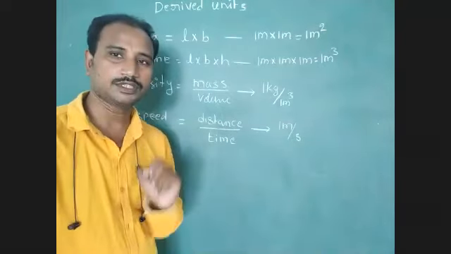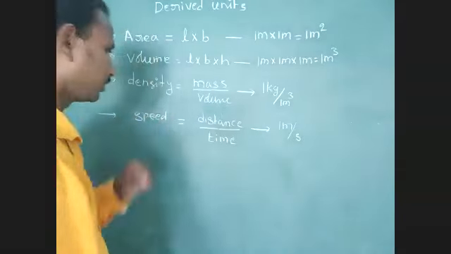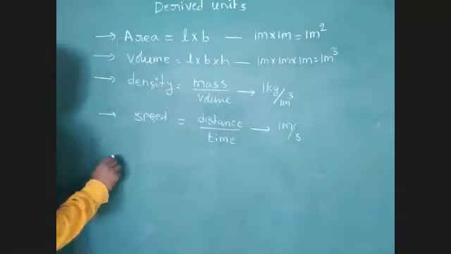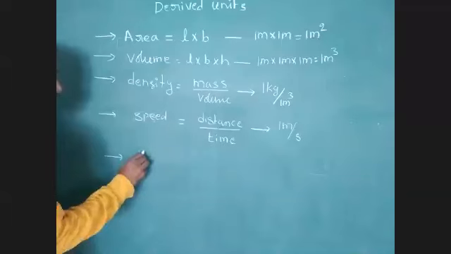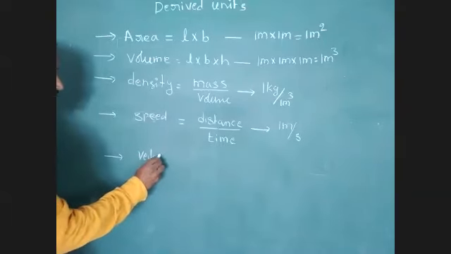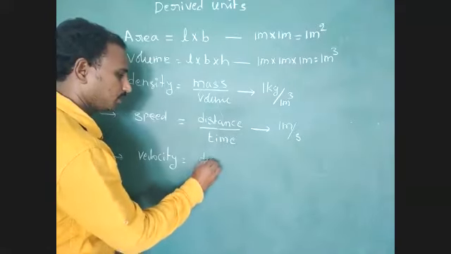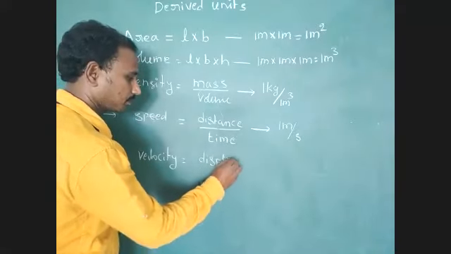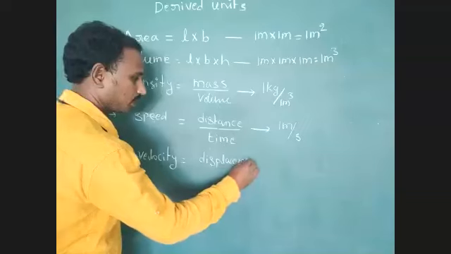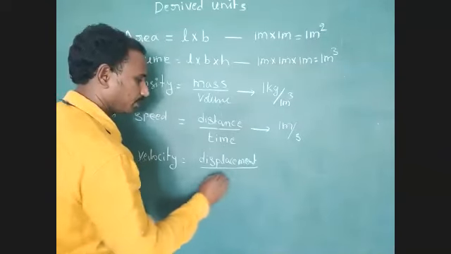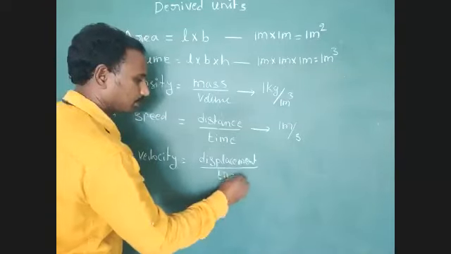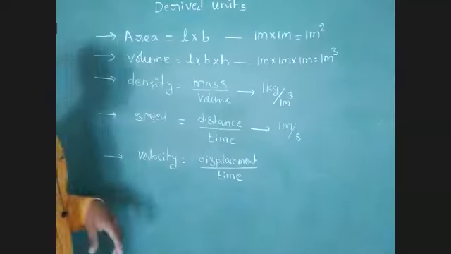Derived unit of speed. Identify this point. Next one, velocity. Velocity equals displacement divided by time.